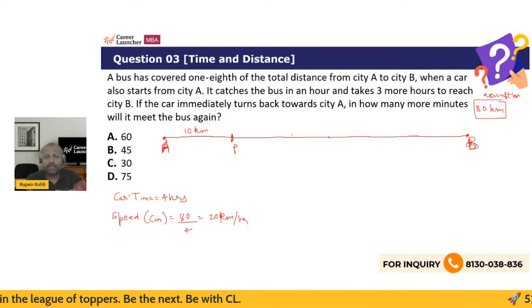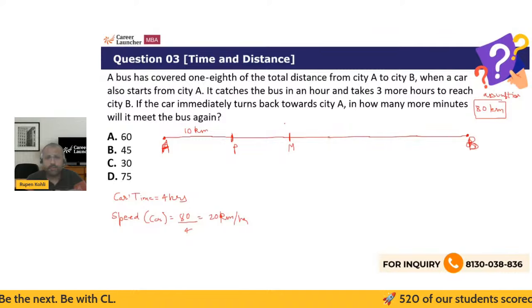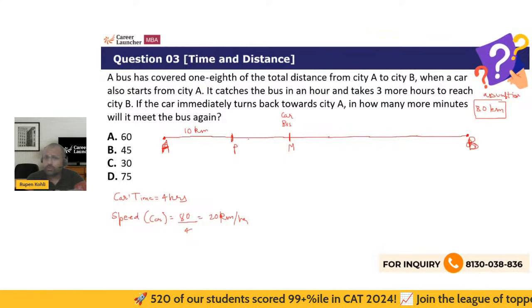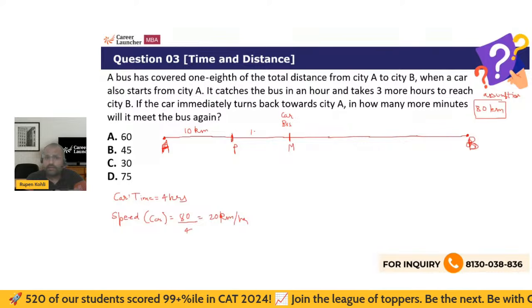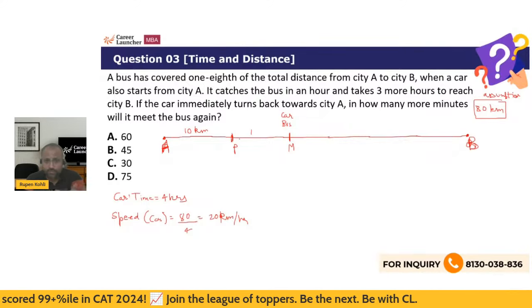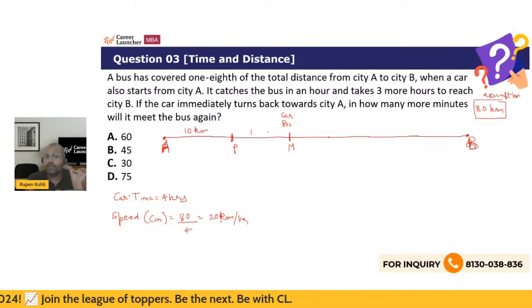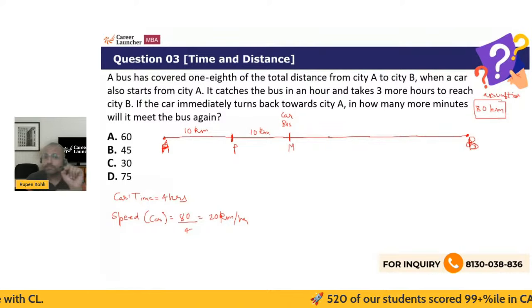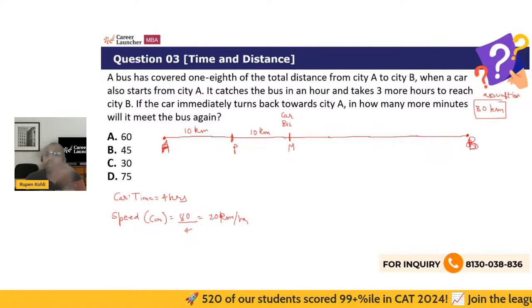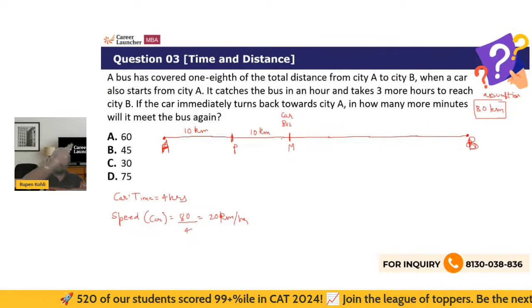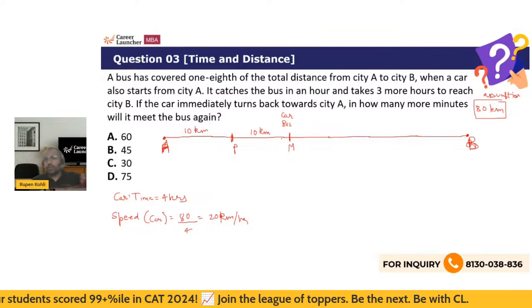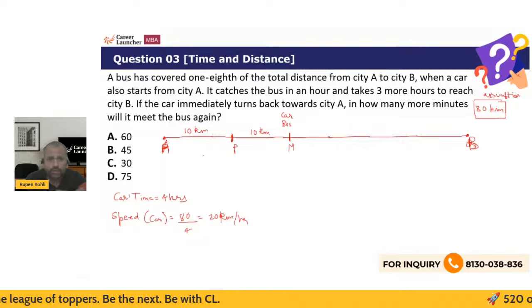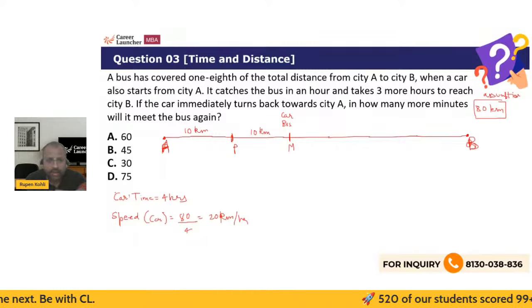So the meeting point, let's call that M, where the bus and the car meet for the first time, is when the car has covered a total of 20 kilometers. So from this point P, this distance from P to M should be 10, because A to M should be 20 kilometers, right? So this is another 10 kilometers. What does that tell me about the bus? The bus has covered this distance of 10 kilometers in 1 hour, because in that same 1 hour, the car has moved 20 kilometers and gone from A to M, whereas the bus, which was already at P, has moved from P to M.